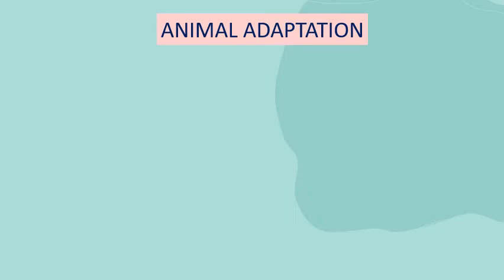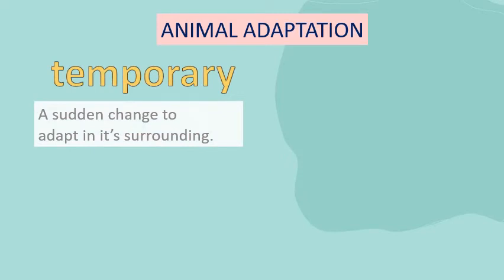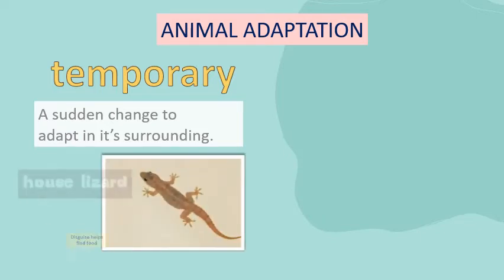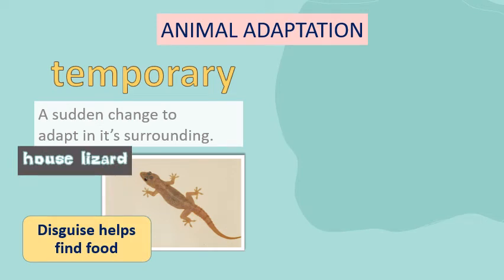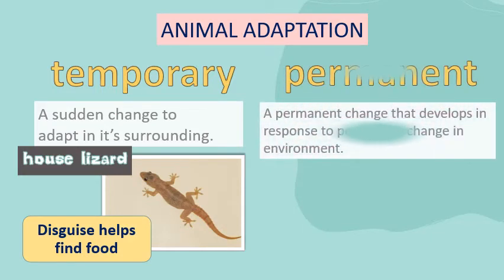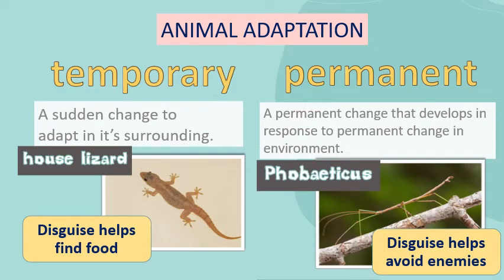There are two types of animal adaptation. First is temporary adaptation. This is a sudden change to adapt to its surroundings. A house lizard changes its color to match the wall it lives on. Second is permanent adaptation. It is a permanent change that develops in response to a permanent change in the environment. Obeticus, also known as a walking stick, stays still and looks like a tree branch.